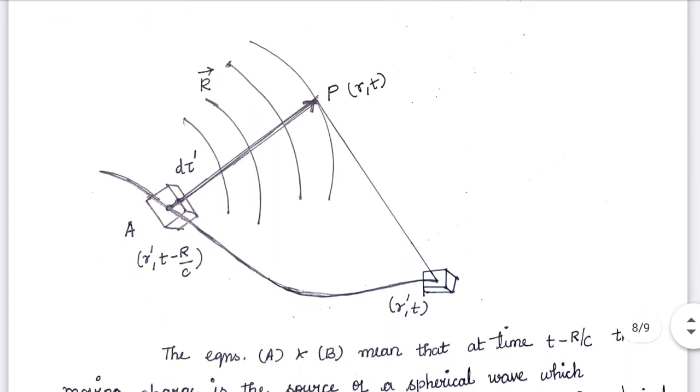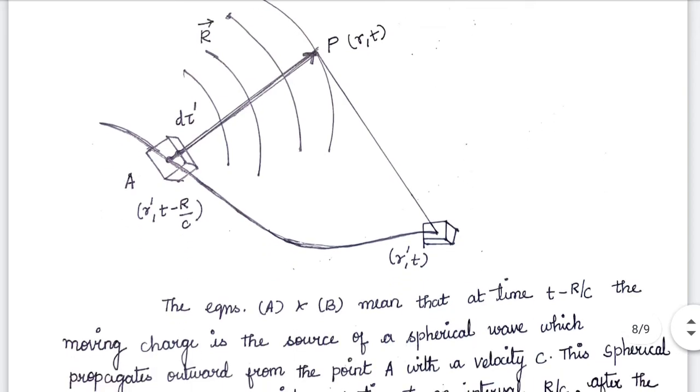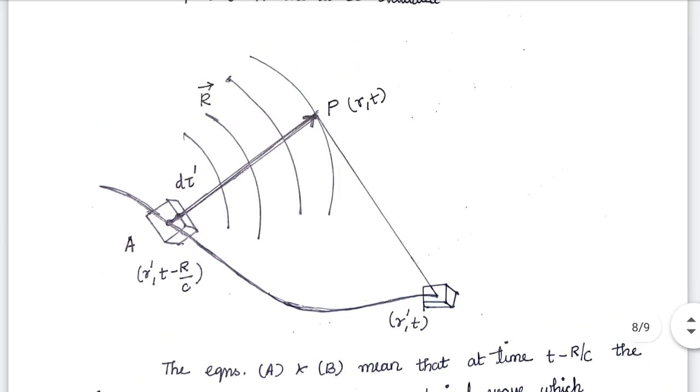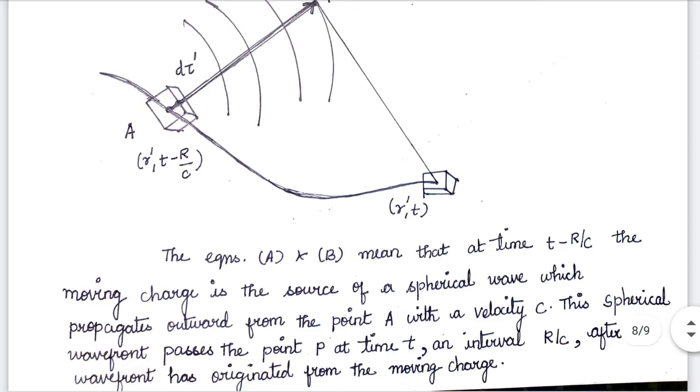So this is a simple diagram to understand what equations A and B mean. At time t, a moving charge, that is a time varying charge, is a source of a spherical wave which propagates from the point A with the velocity of light.